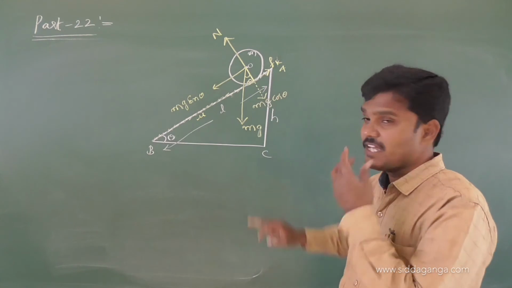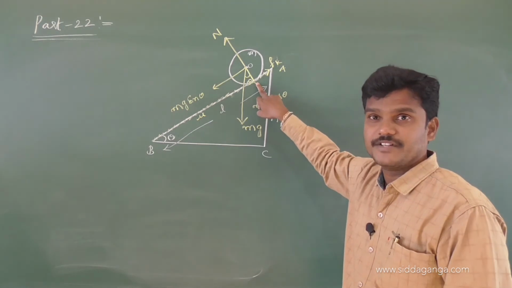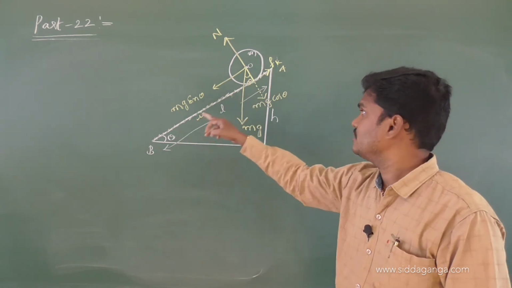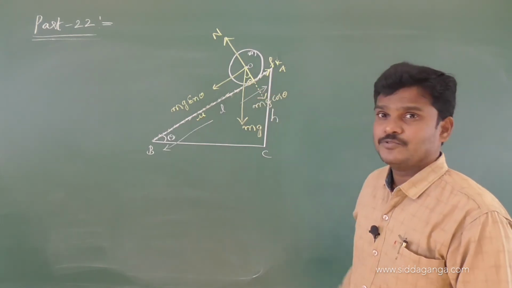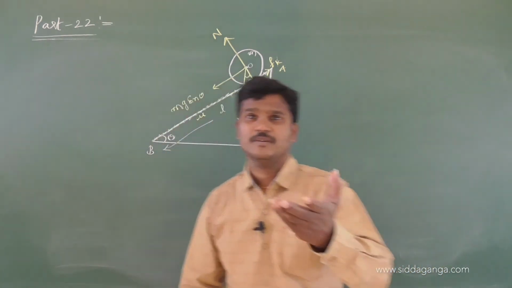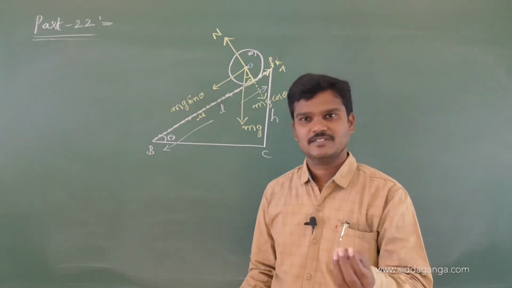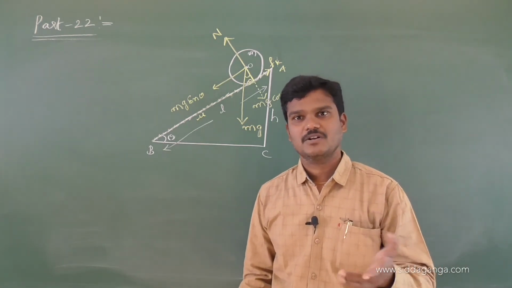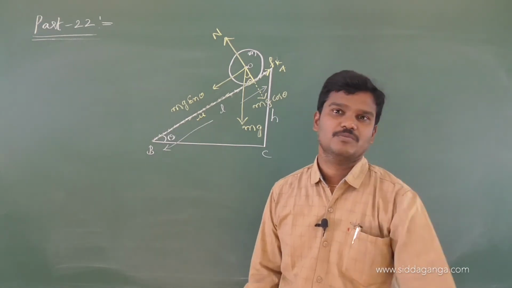The weight of the body, mg, acts vertically downwards, and the normal reaction acts perpendicular to the contact surface. The weight is resolved into two components: mg cos theta and mg sin theta. Frictional force acts opposite to the motion of the body, but not always. As in block on block concepts in the previous chapter, it can also act in the direction of motion of the body.